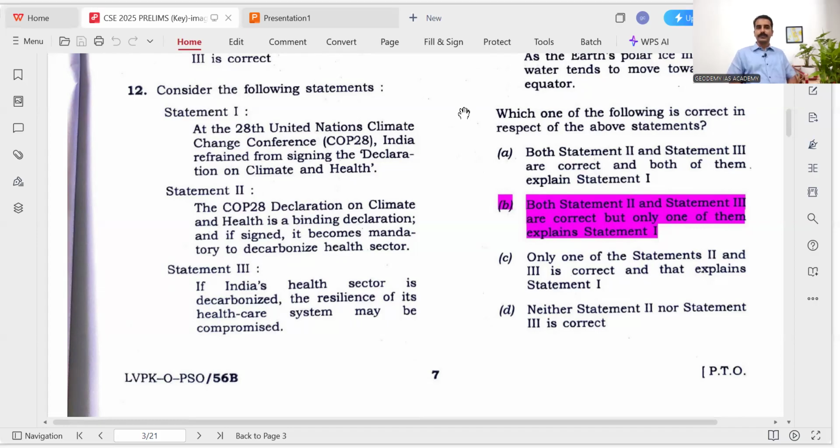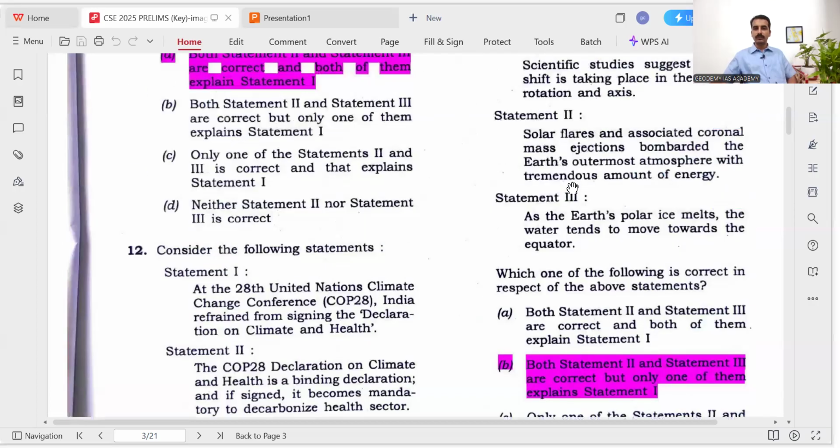So here, statement 1 has been given, so we have to check statements 2 and 3. Statement 2 is, it is not mandatory, right? Two extreme things have been given in statement 2. One is a binding declaration. After the Paris Agreement, we had no binding target, and then it says it is mandatory to decarbonize. So that is not correct. If statement 2 is not correct, we have to think about option C or D.